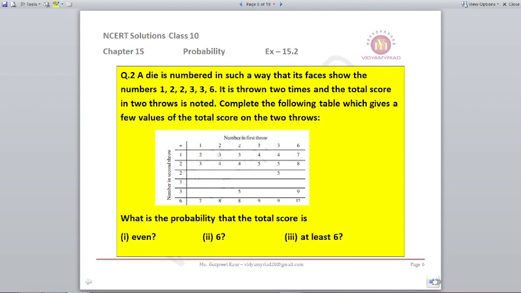A die is numbered in such a way that it shows the numbers 1, 2, 2, 3, 3, 6. It is thrown 2 times and the total score in 2 throws is noted. Complete the following table which gives a few values of the total scores on the 2 throws. What is the probability that the total score is even, 6 or at least 6?